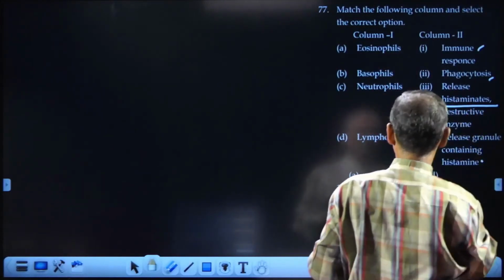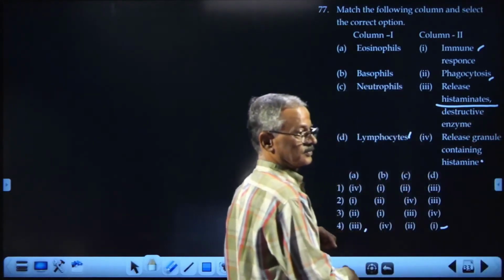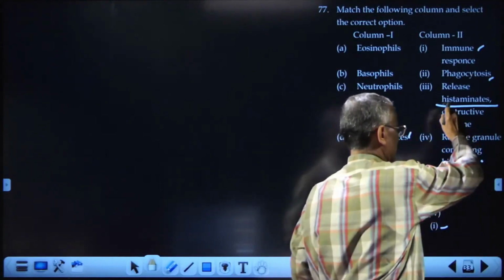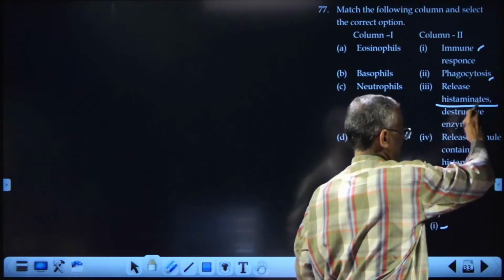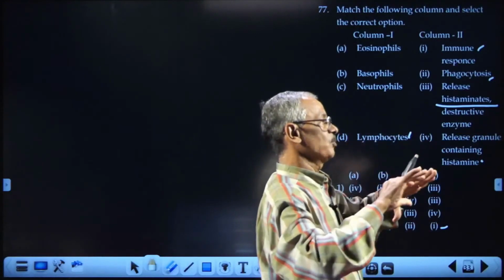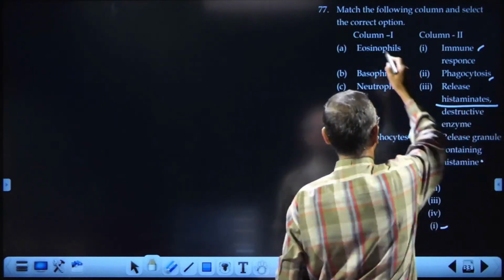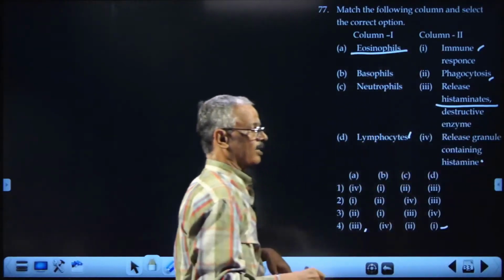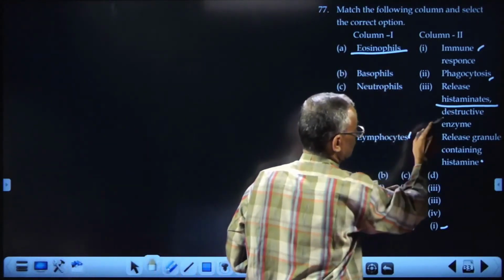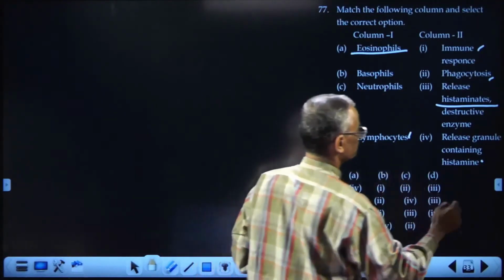Eosinophils are responsible for the release of histaminases, the enzymes that destroy histamine. So histamine is removed. That histamine causes allergy, and we know that eosinophils are concerned with allergic responses. Okay, this is the question that may require some thinking. That's all, nothing else.